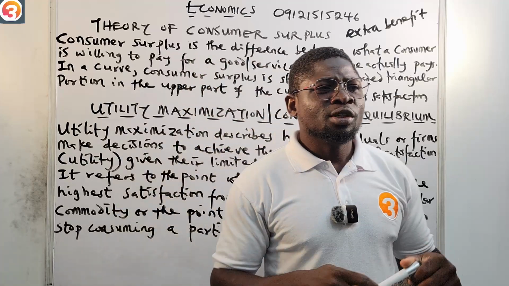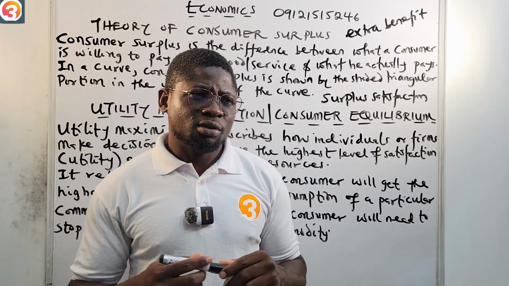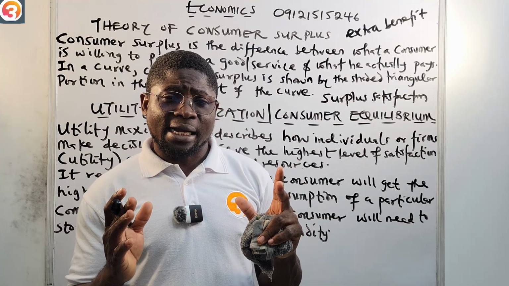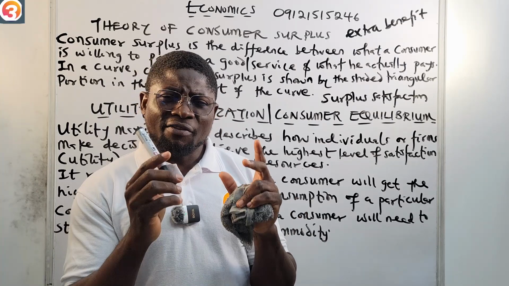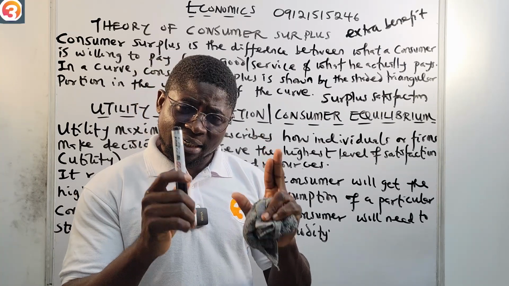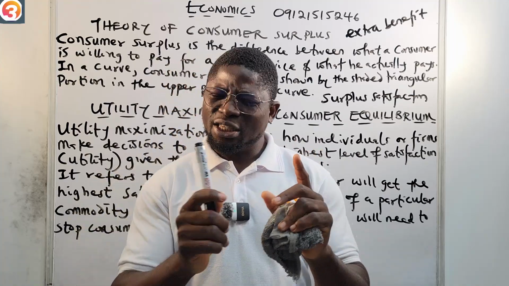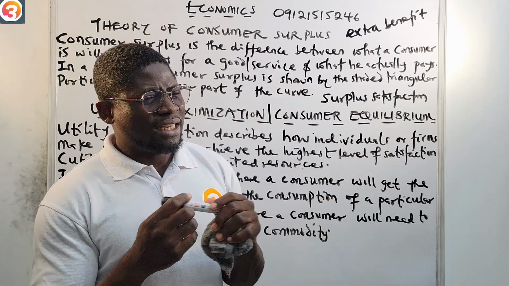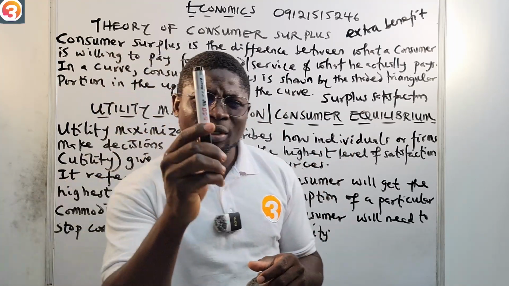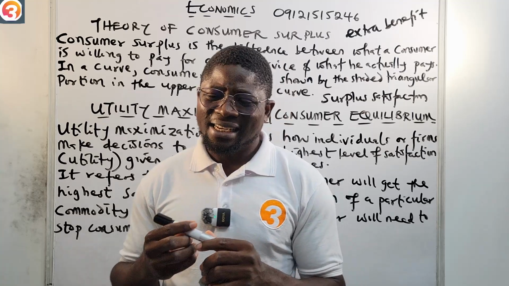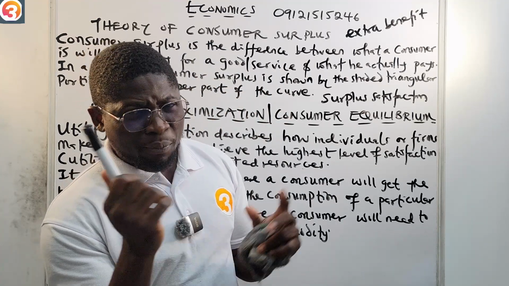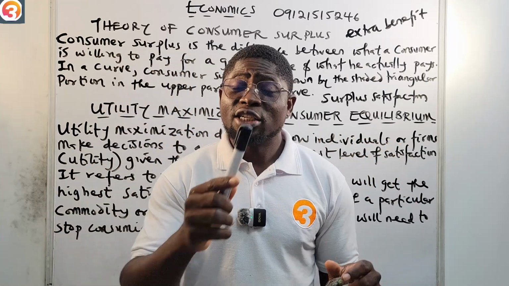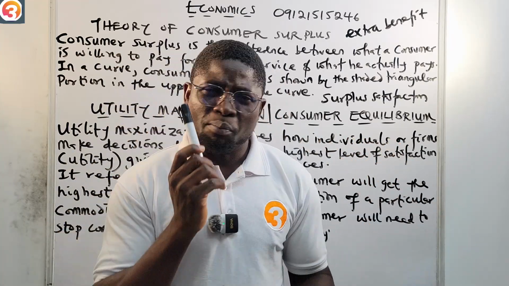Let's say, for example, some people are very, very economical. If they have a budget of 15 naira to spend in a day, they will stick to that 15 naira. It will not exceed it. So let's say you want to get this marker, and you say if this marker passes 10 naira, I won't buy it. Some people are like that. They want to get something they really want, but they have a budget for it.